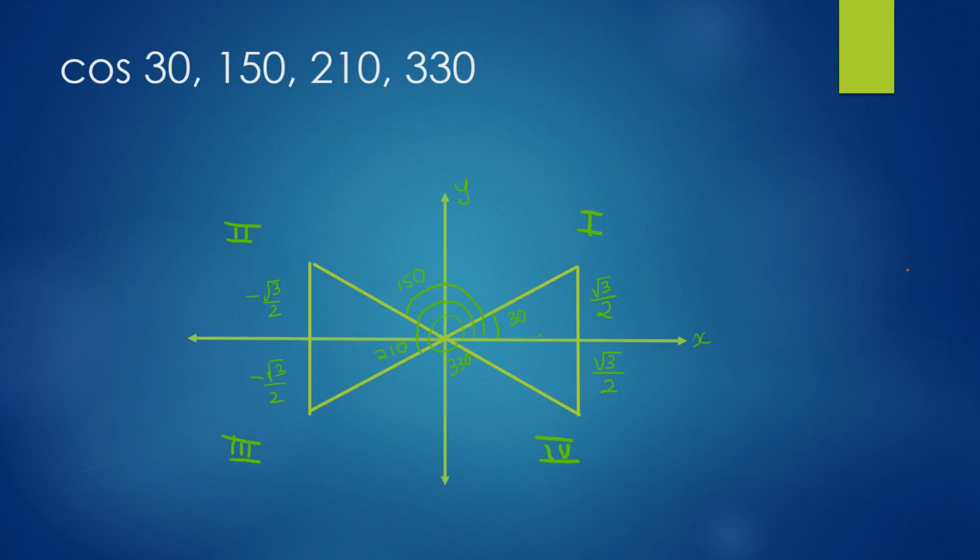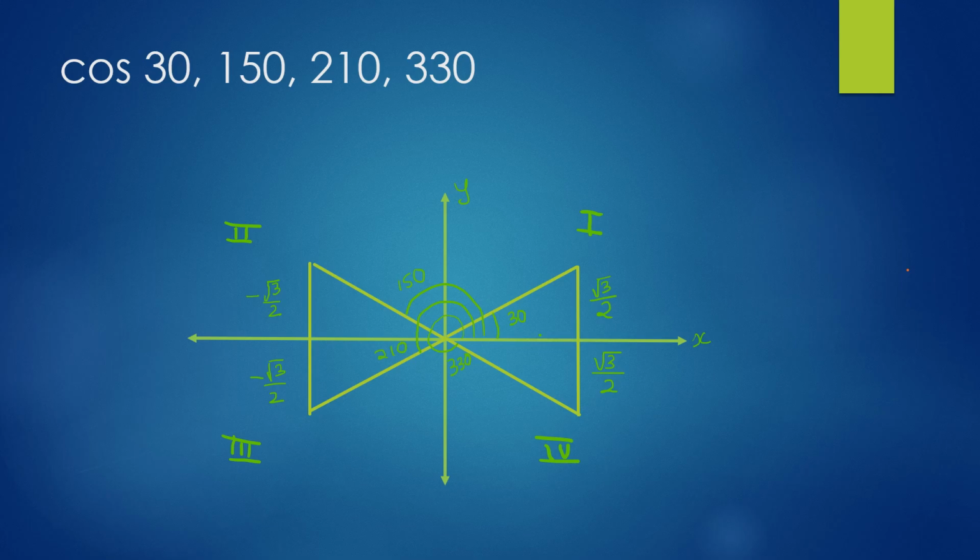Now let's look at those same values that we figured out in the previous slide with the formulas, with calculations, simply by drawing a graph here. I have done the same 30 degree, 150 degree, 210 degree, 330 degree values in this graph, but this time we will do cos, which means we'll look at the value on the x-axis, not the y-axis. As we see, cos of 30 is root 3 by 2. It's a triangle that I have drawn in the previous slide, but now on a graph. The value root 3 is on the x-axis.